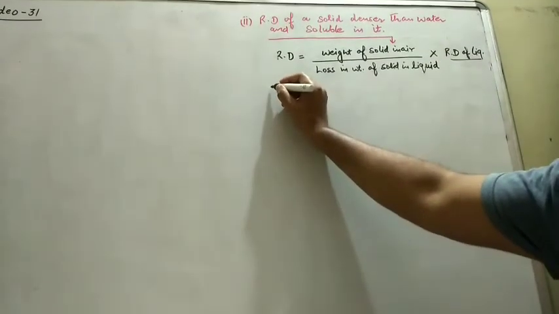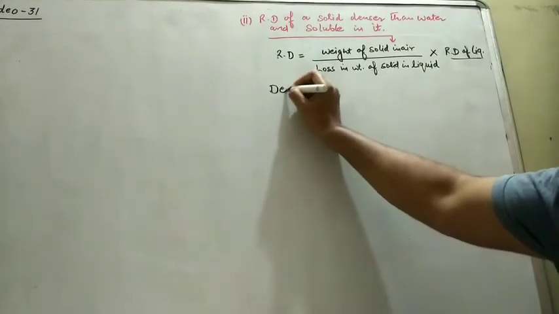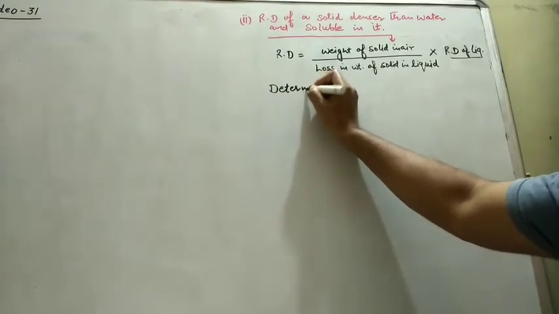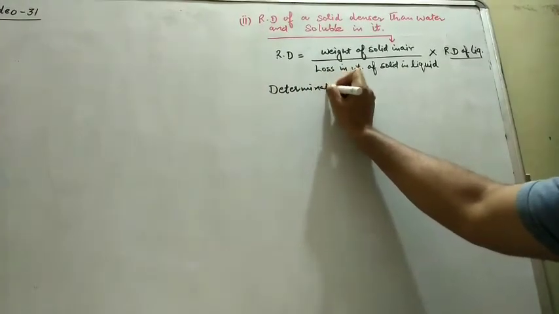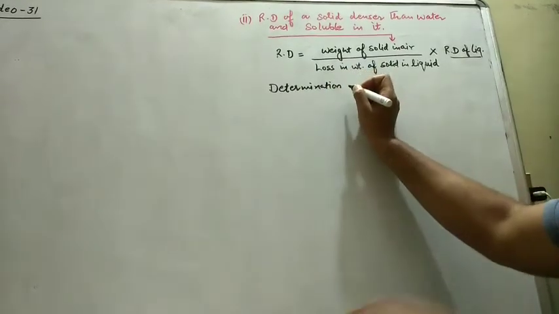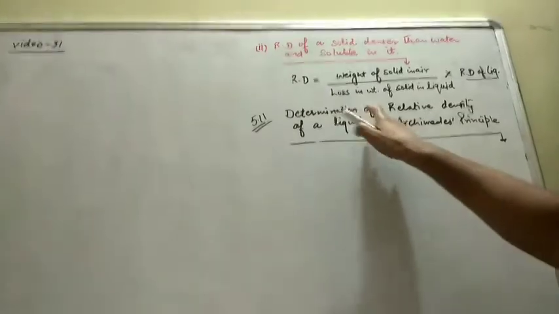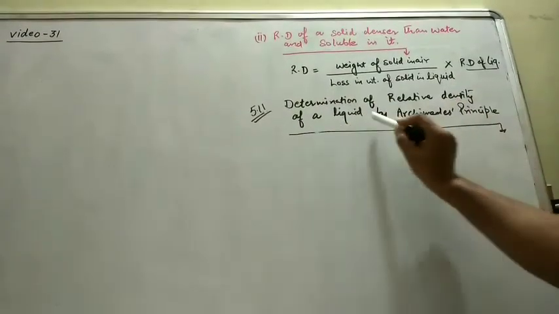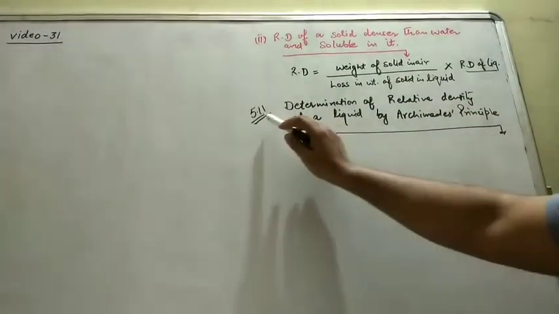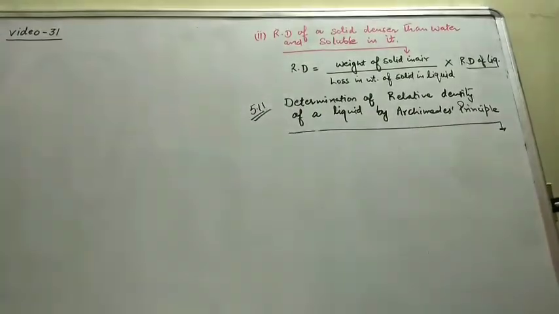Next one is determination of relative density of a liquid by Archimedes principle. That is the last topic of part B 5.11.